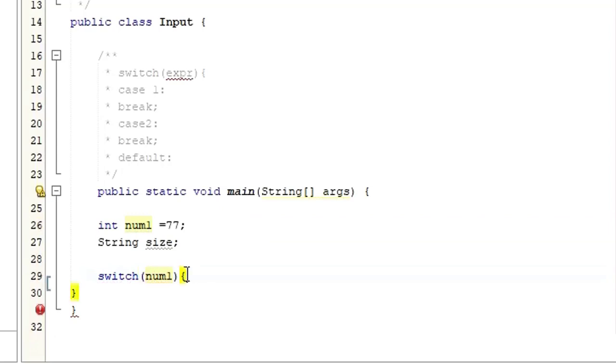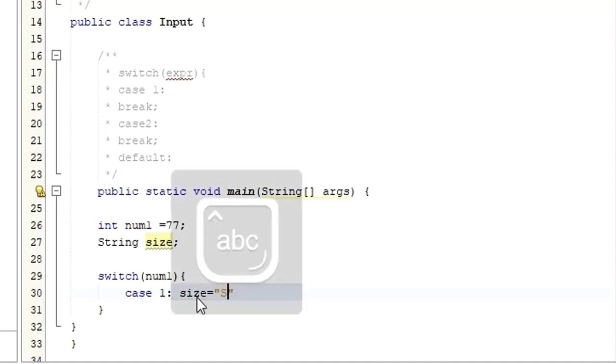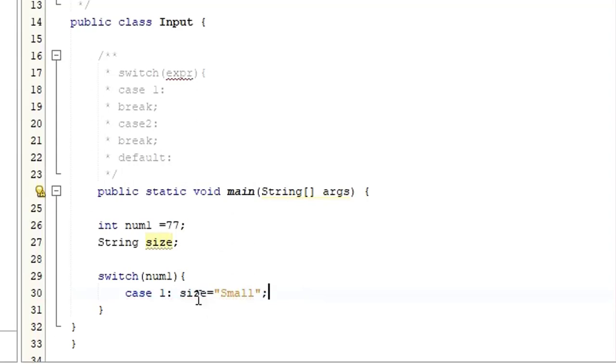So inside, I'm going to have the conditions. As I said, that is going to have a block of code. So let's say case 1. I'm just going to make use of this variable that I have. Let me say size. This is a string, right? So whatever value I assign for this variable size has to be a string. So let me say small. I hope it's clear, right? Why have I included the string here? Because this size is a string variable, so I have to pass the value as a string.